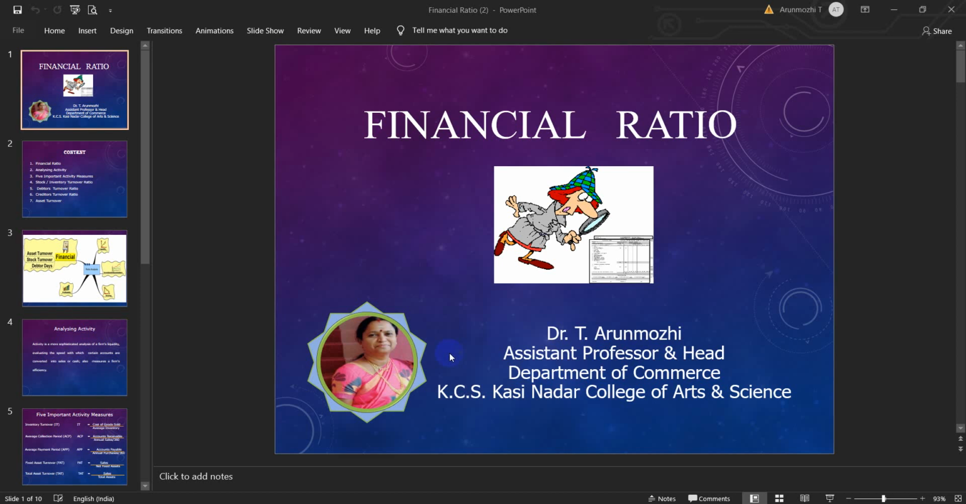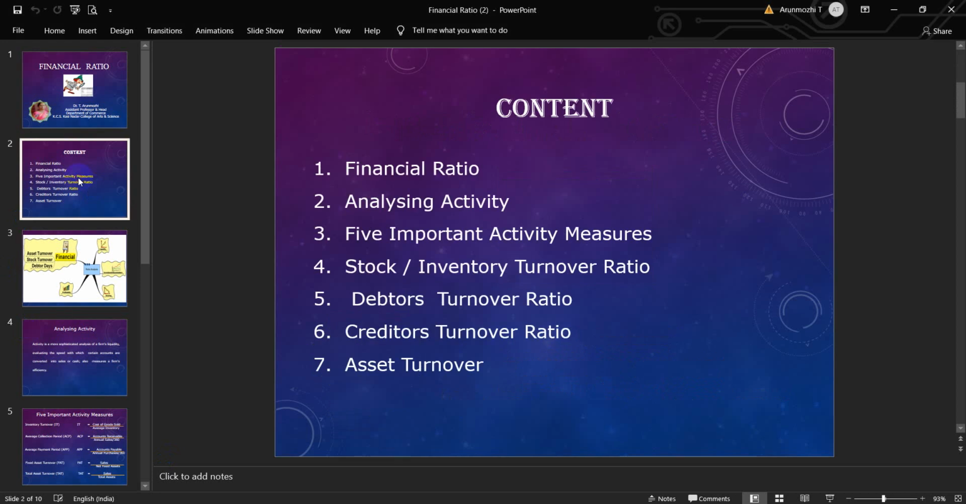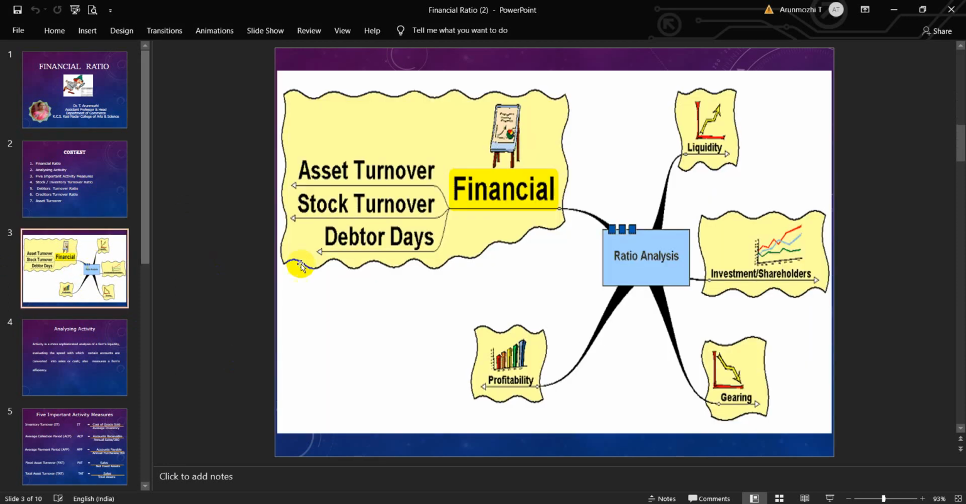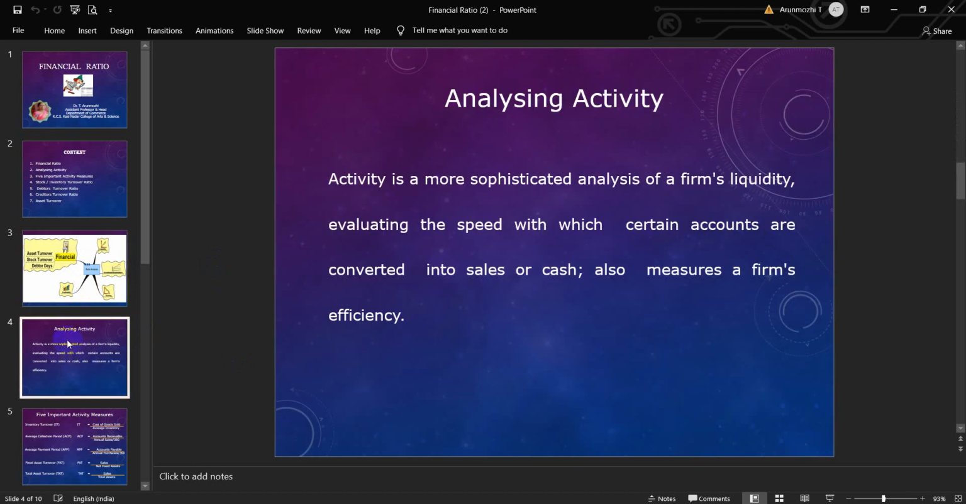It is based on the curriculum of all universities on this subject. The contents are regarding the financial ratio, analyzing its activities, and 5 important activity measures: stock or inventory turnover ratio, debtors turnover ratio, creditors turnover ratio, and asset turnover ratio. This picture shows about the financial ratios.